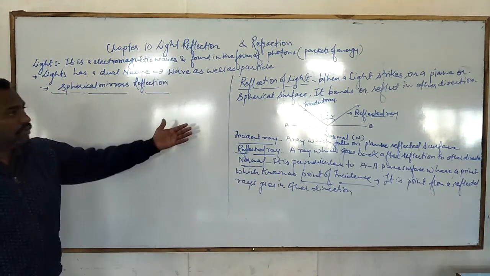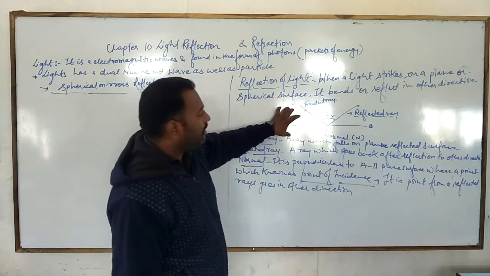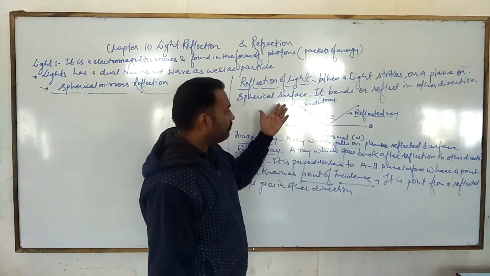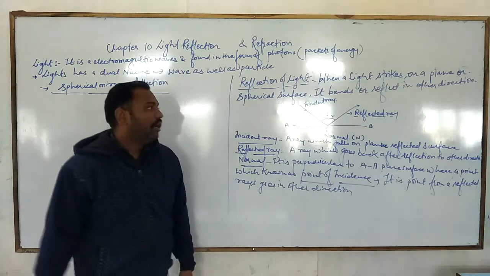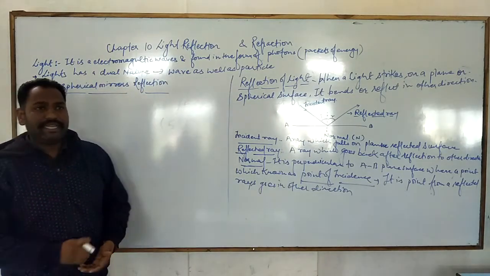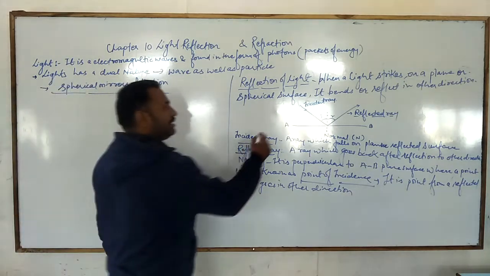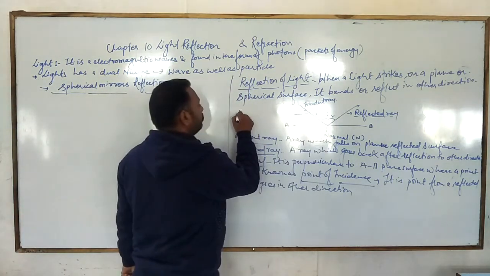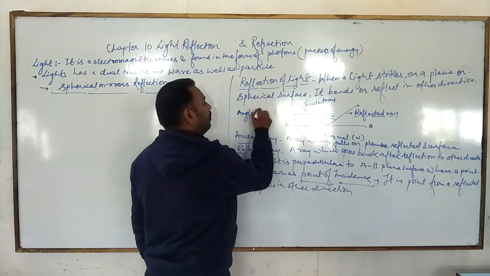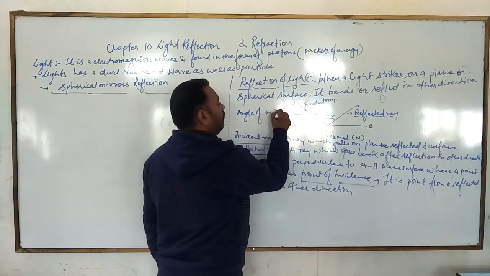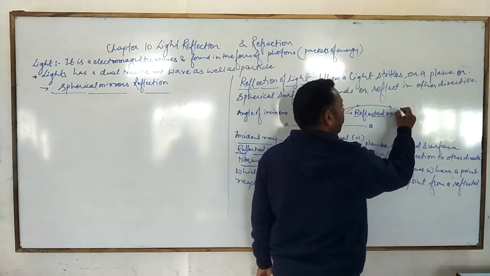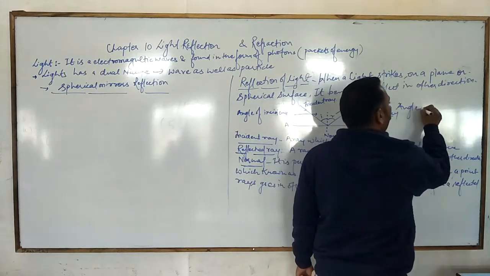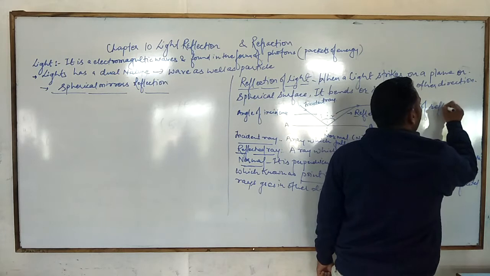Okay, so this is the diagram for that. This AB is the plane surface, this is the incident ray. If the surface is plane, then the angle I is the angle of incidence. And this is the angle R, which is the angle of reflection.